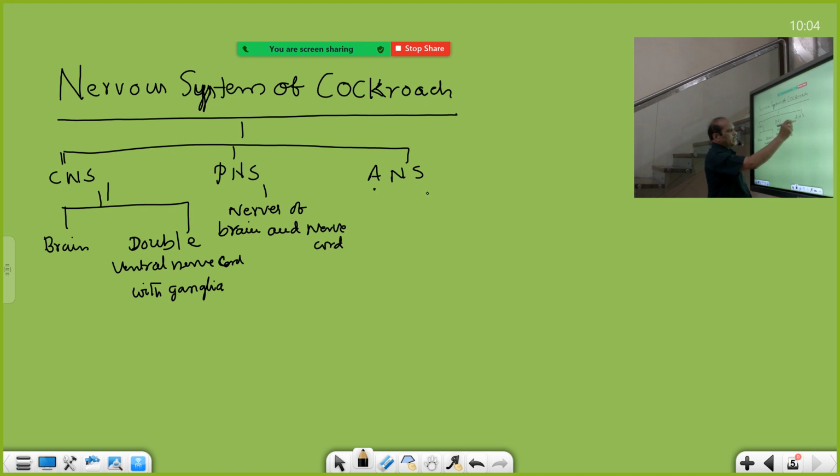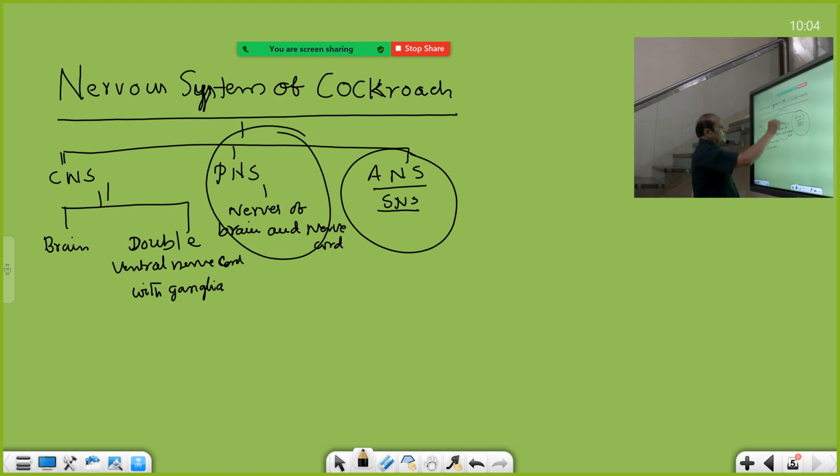In the ANS, only the sympathetic nervous system is present. But in the cockroach, ANS is developed for the first time out of all the animals in the animal kingdom. Of course, it is not given in the NCERT book, so you need not worry about these two, PNS and ANS.